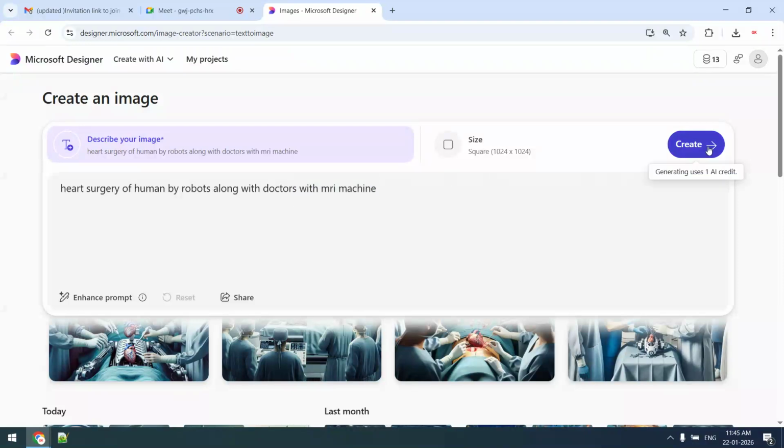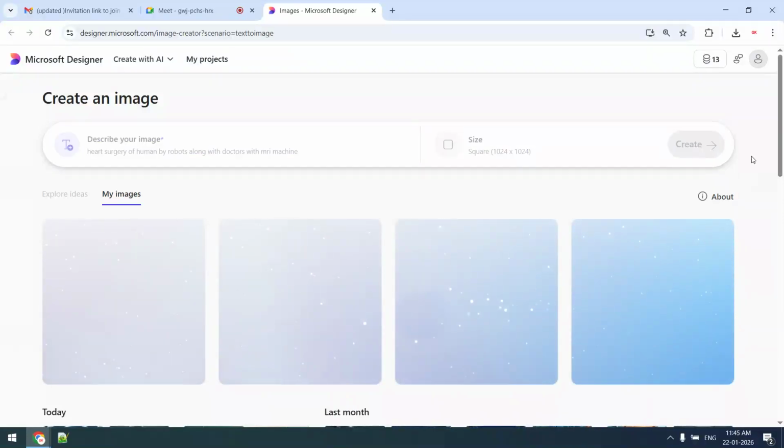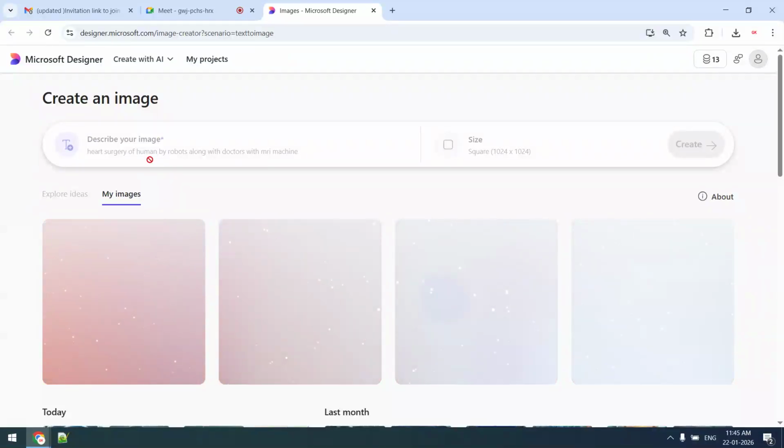So you can see, create. Now I have changed the prompt. Previously I had written robotic heart surgery, so the AI interpreted that we are doing heart surgery of a robot, along with robots, along with doctors. So this refinement is mandatory to make our work acceptable. Otherwise, it will be very difficult. So you can see I have written heart surgery of human by robots.